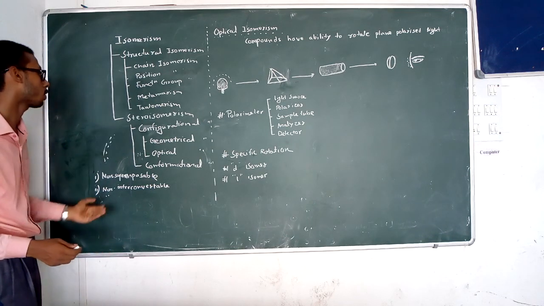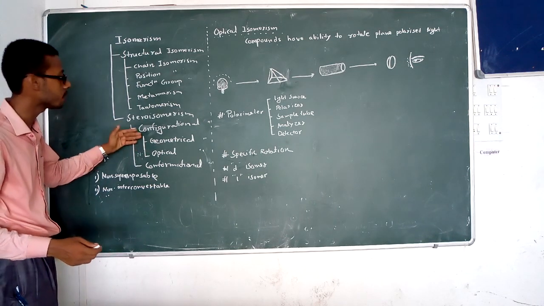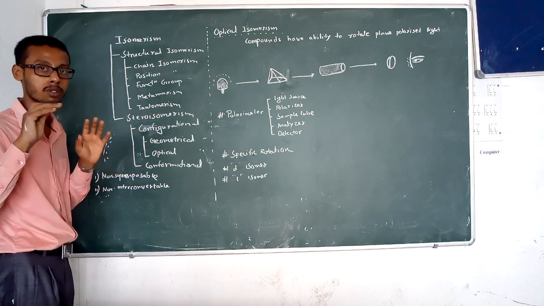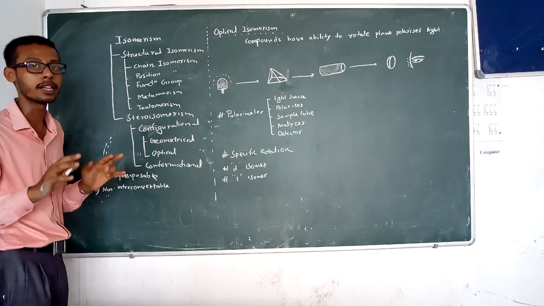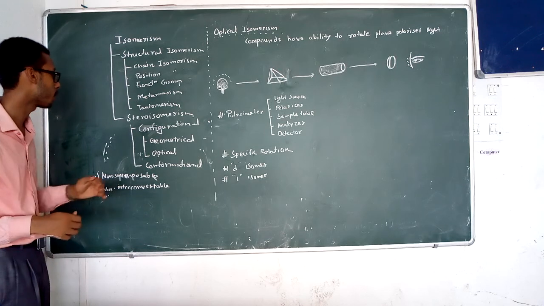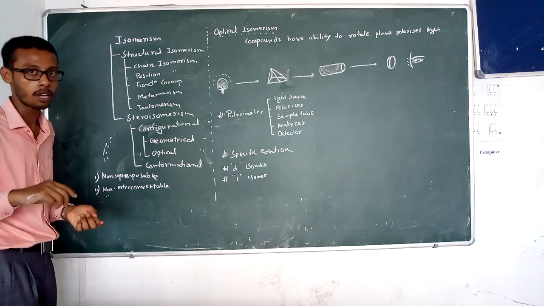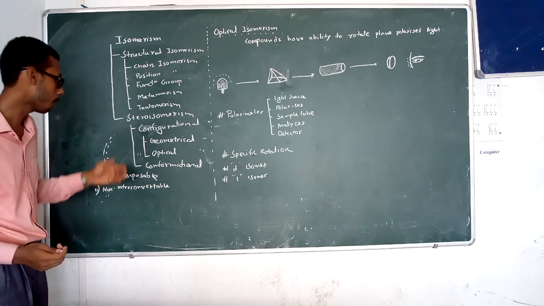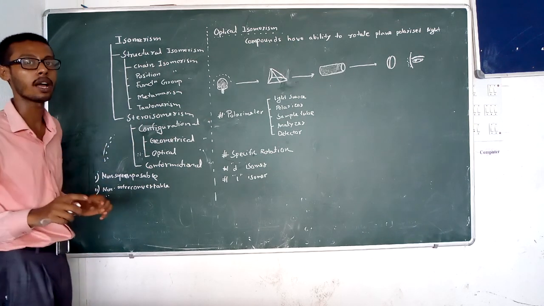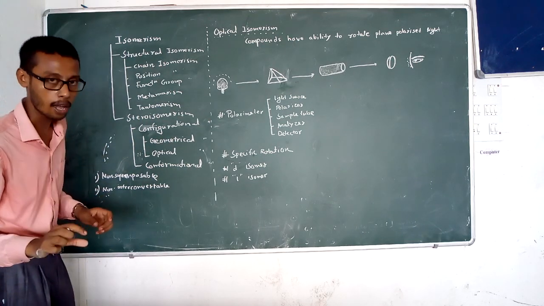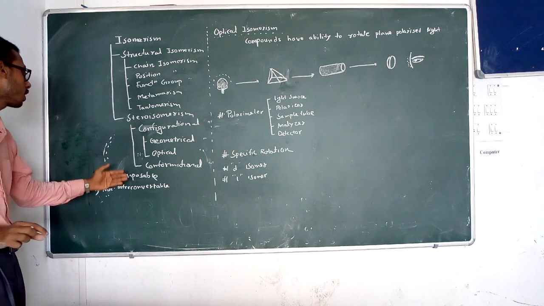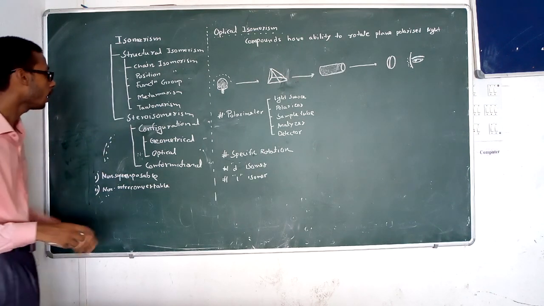In the case of configuration, there is a change of any atom or group around the carbon moiety. This is by breaking a bond and then forming a bond. So there is no rotation, and rotation is restricted in the case of configurational isomerism.